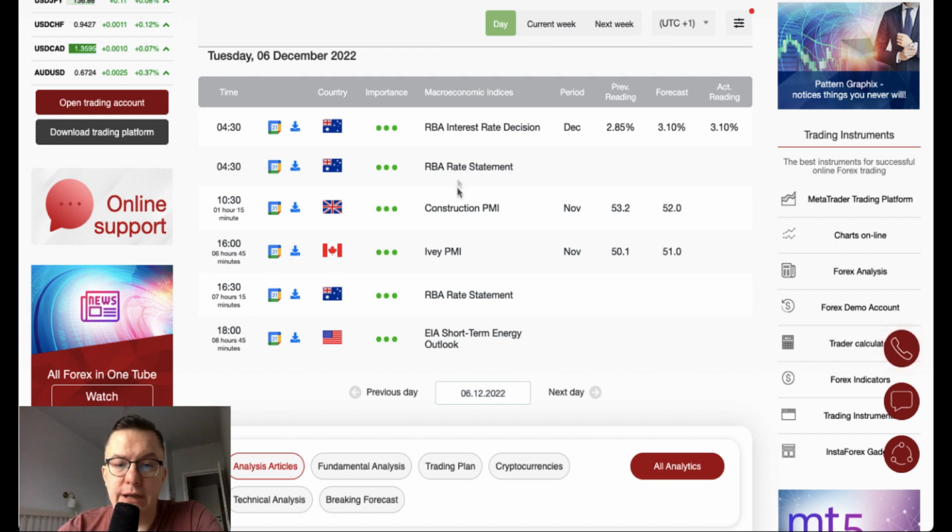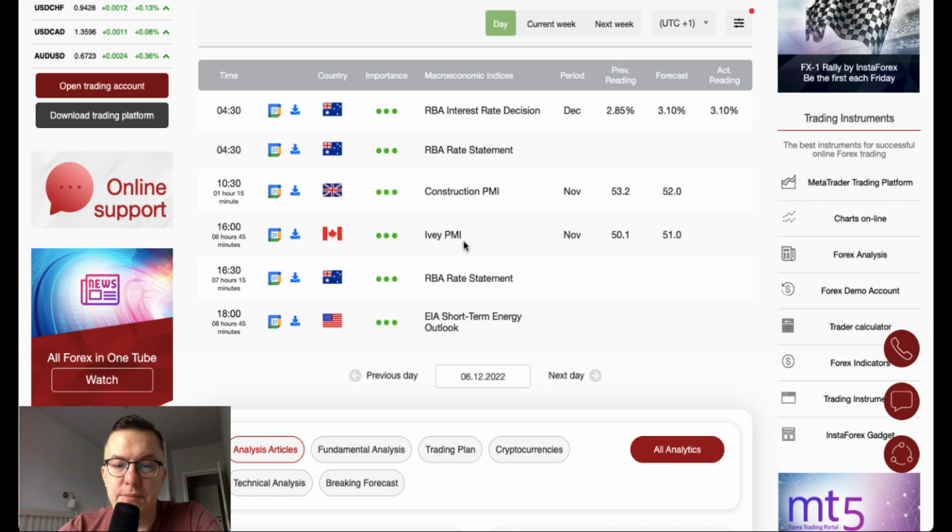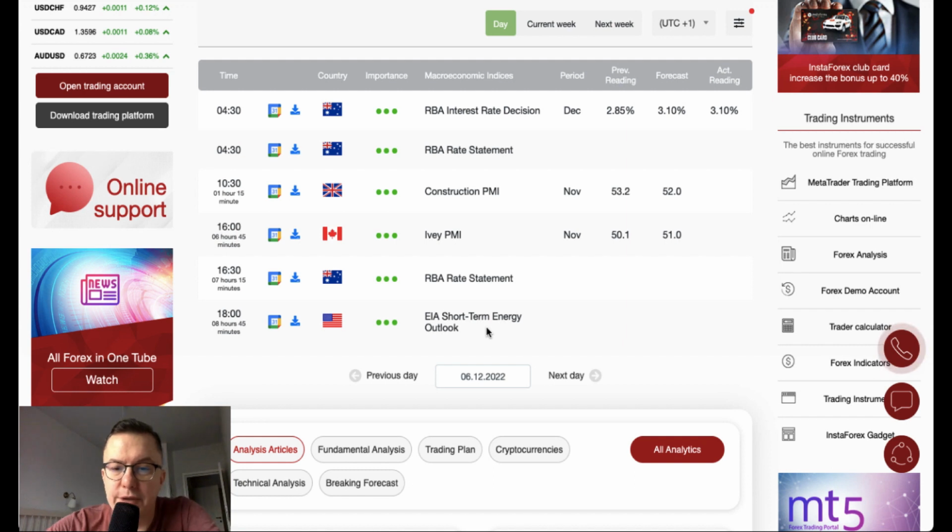During the London session, we got a very important event in the form of the construction PMI data release from the UK, scheduled for release at 10:30. Then, during the New York session, we got Ivey PMI released at 4 p.m. And at the end of the day, at 6 p.m., we got the EIA Short-Term Energy Outlook from the US. So, for today, there are a few events that might be very interesting to trade.